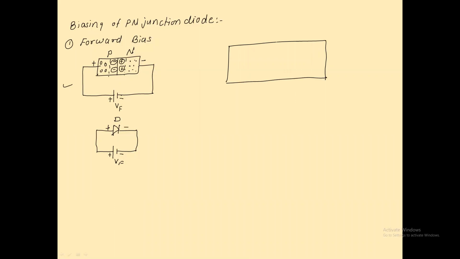So here this is the P region, this is the N region. In the P region, the negative ion layer exists. In the N region, the positive ion layer exists. Is it right? The width of this layer, we call the width of the depletion layer.